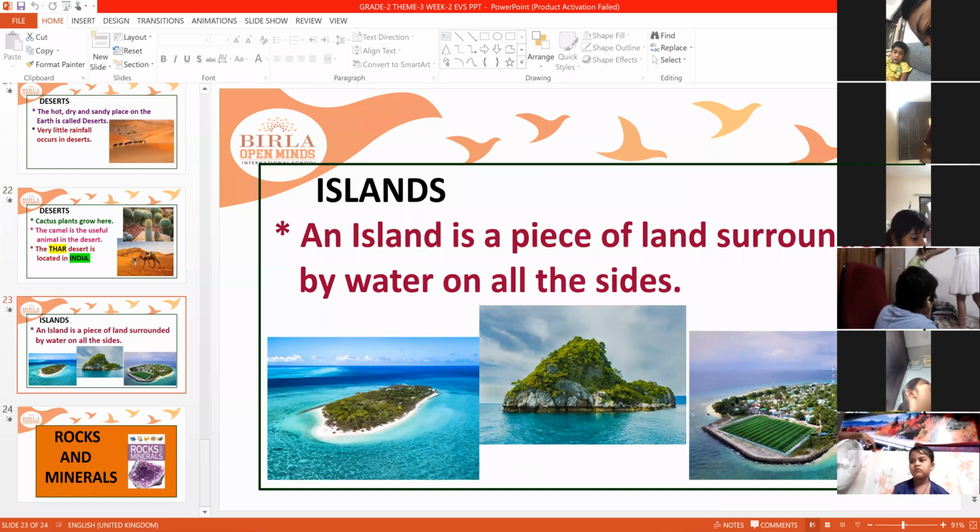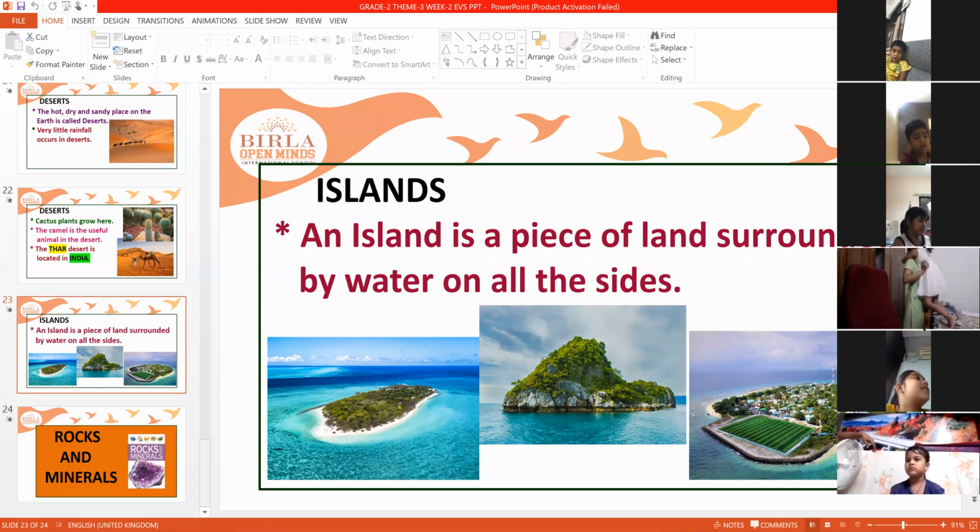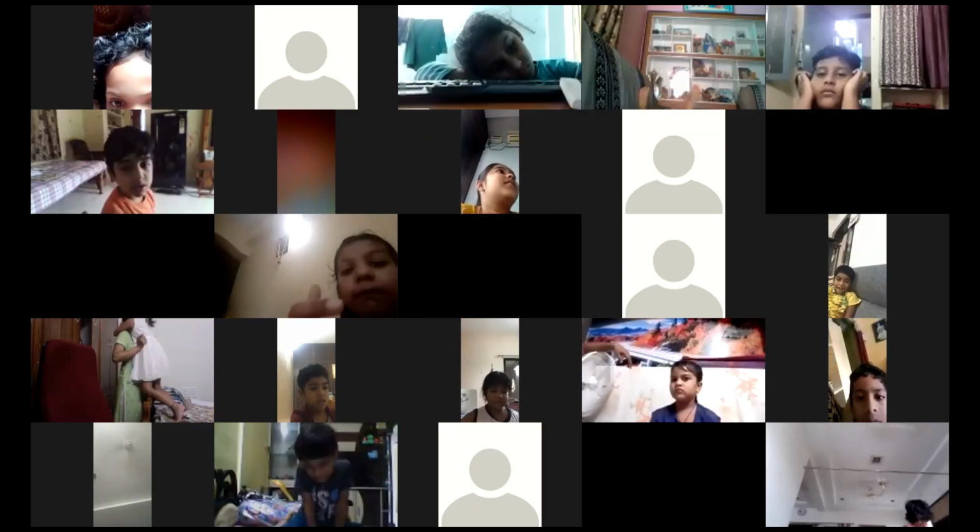Next, island. An island is a piece of land surrounded by water on all the sides. All the four sides, completely it is surrounded by water. That's the reason it is called an